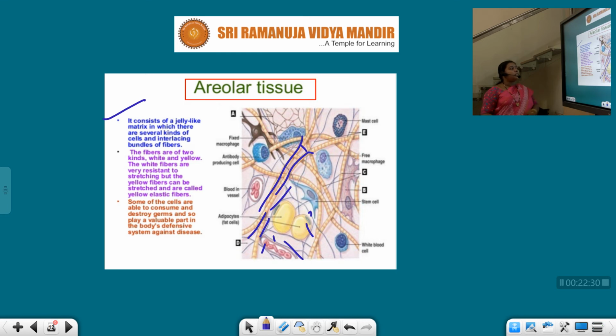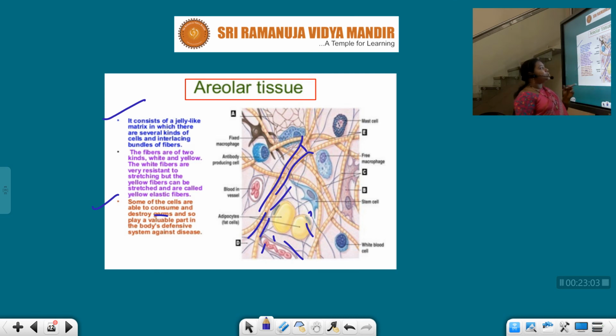Some of the cells are able to consume or destroy germs and play a valuable part in the body's defense mechanism against diseases. See children, we have an immune system in our body, right? Of course, WBCs take care of that work, but along with that, the cells present in the areolar tissue also perform some part of the task.